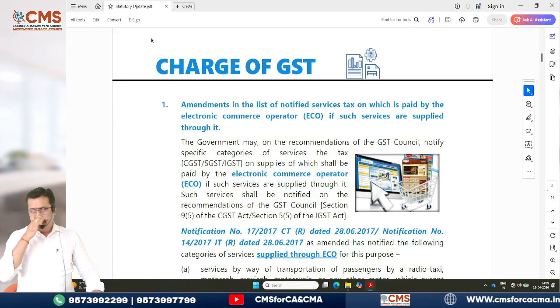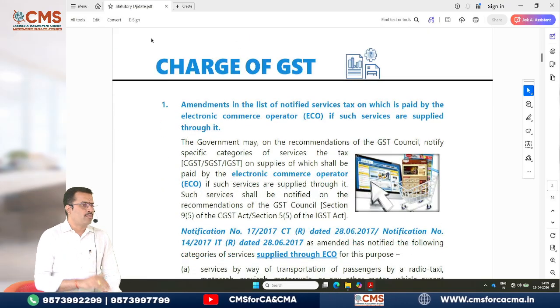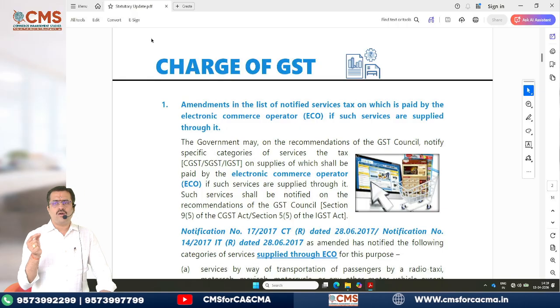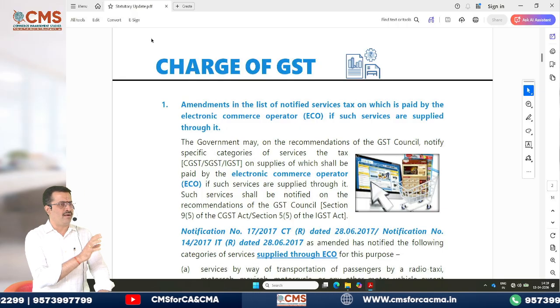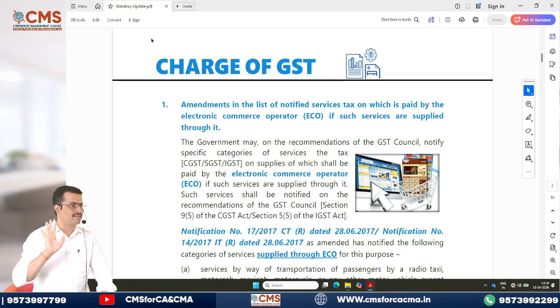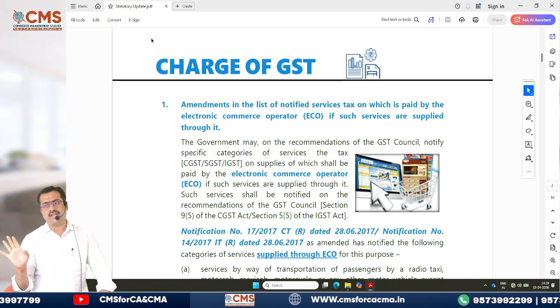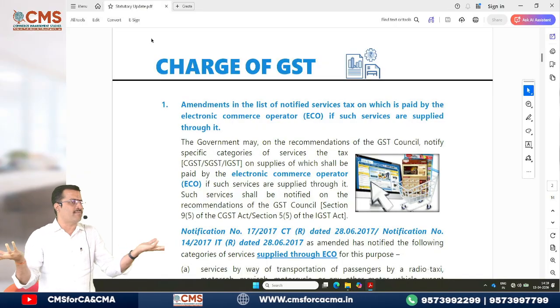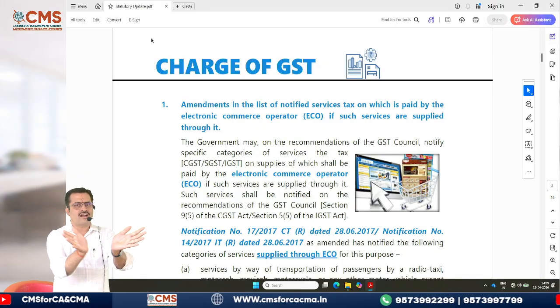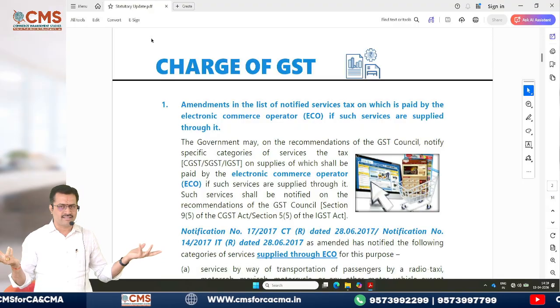Then the first amendment I would like to bring is with regard to the e-commerce operator. I'll come back when I come to the e-commerce operator definition separately. But first I want to finish off amendments so that we will not miss out on any of them. Now that you know the subject, I can start the subject from anywhere. Any chapter also I can start. I need not directly start only from the levy and collection. Anywhere I can start, right?